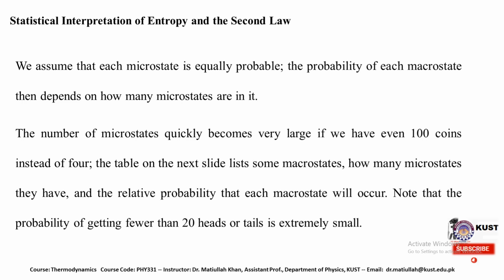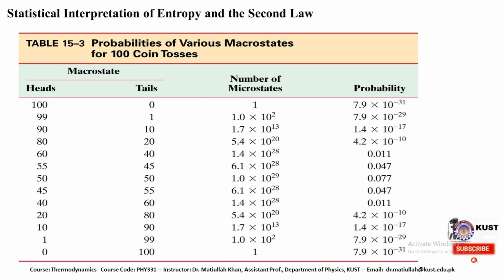Note that the probability of getting fewer than 20 heads or tails is extremely small. This is the table describing 100 coins in their arrangements. The number of possible microstates and the corresponding probability are also provided.